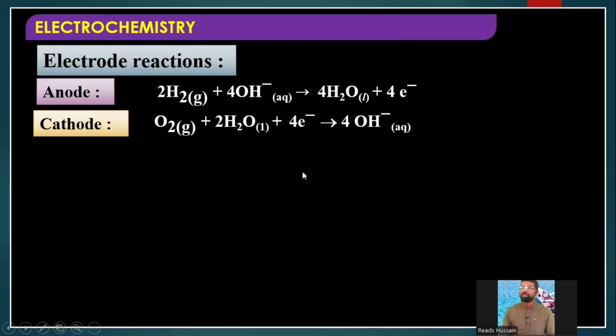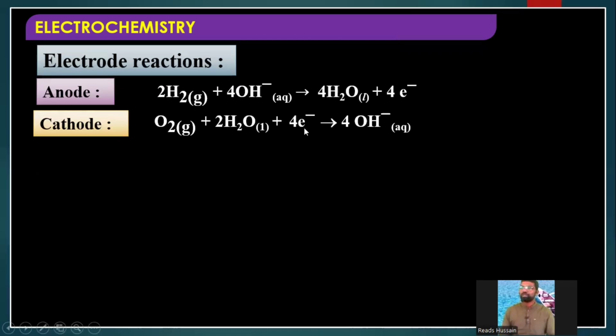You can try. So I will give you a hint. How to write the overall reaction? See here, on the left side, in the first reaction, the anode reaction, the oxidation reaction, 4 electrons are there on the right hand side. In the cathode side, that means in the reduction process, 4 electrons are there on the left side. Right side means after the arrow mark, left means before the arrow mark. So these 4 electrons get cancelled, right?